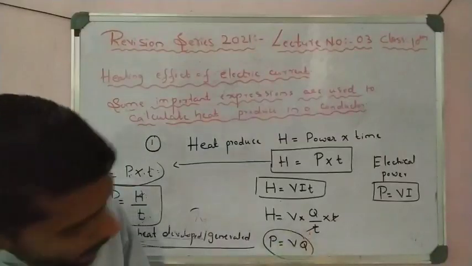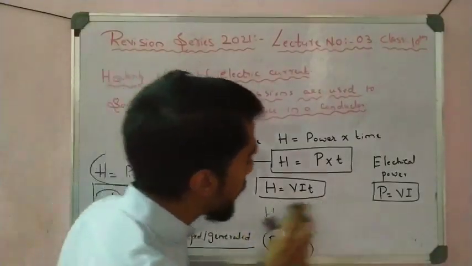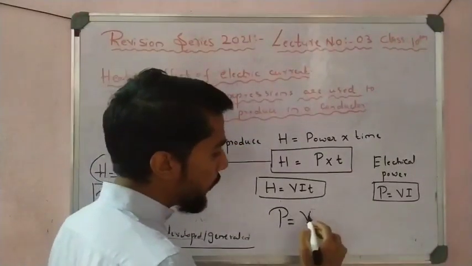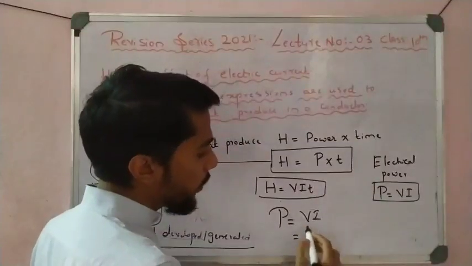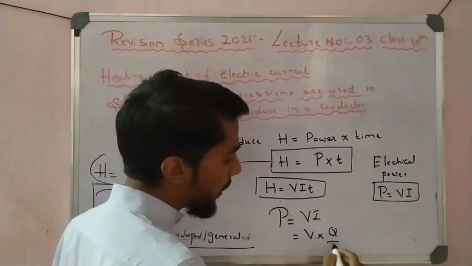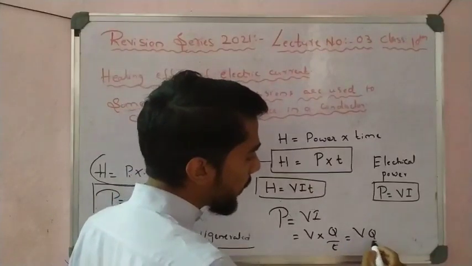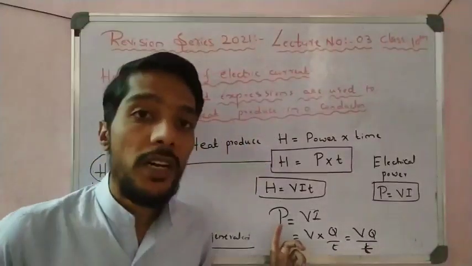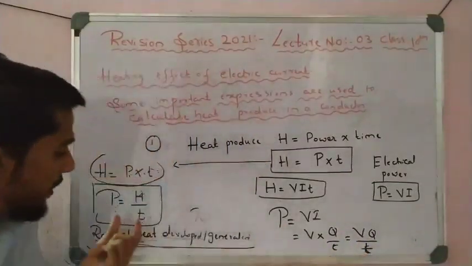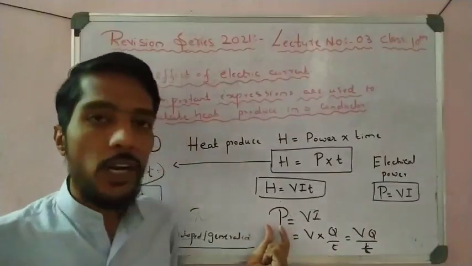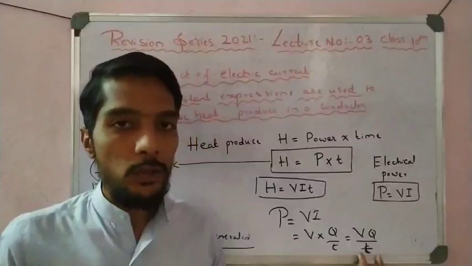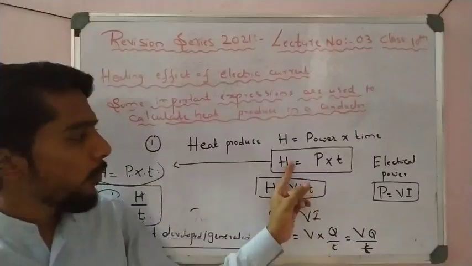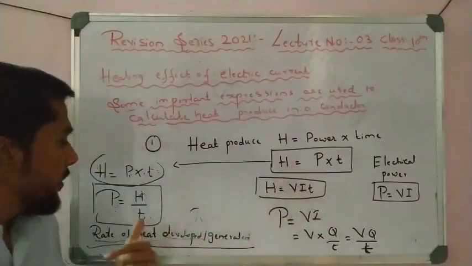I can write here power is equal to VI. See, V is equal to, what is I? I is Q by T. So what happens here? V Q by T, that is also the power definition. It is also power. So the rate of power generated is equal to VQ by T. Heat generated is H by T, that is power, and the rate of power developed is also called VQ by T, students. You have to remember this, but electrical power we can learn in the next point. Here, the heating effect has this one expression, and this is one expression.